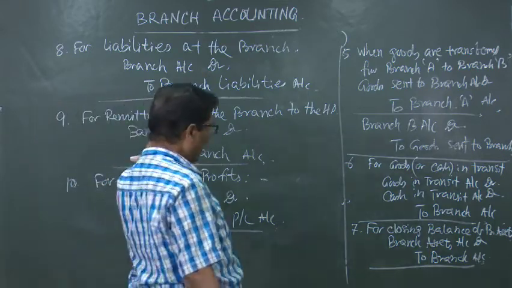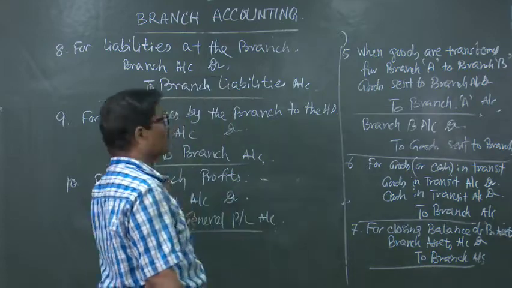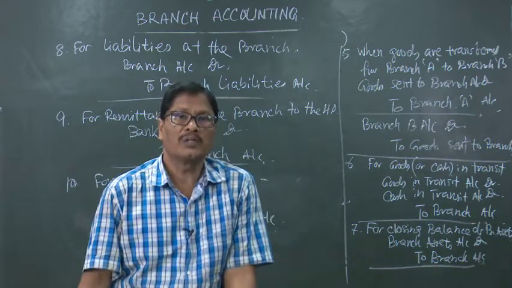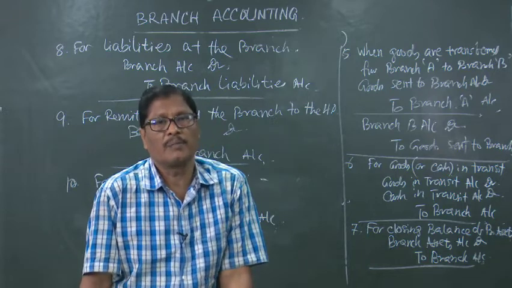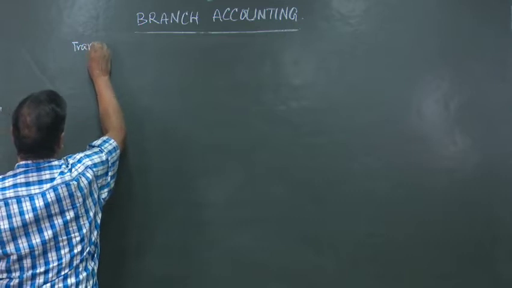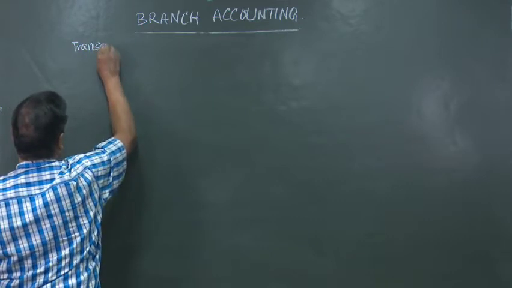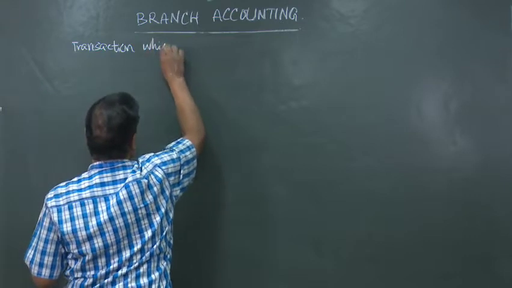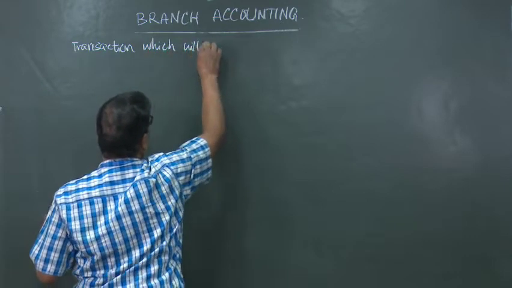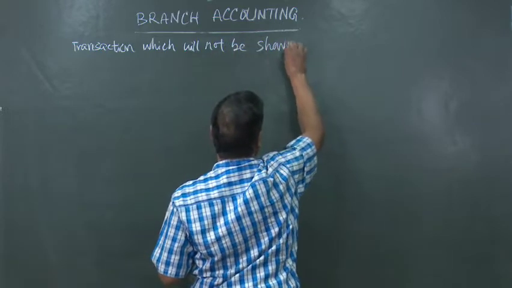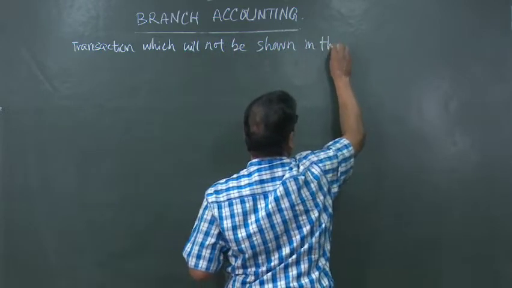So, these are the entries which will be getting a place in the branch account, but there are certain items which will not get a place in the branch account. So, what are those things? Transactions which will not be shown in the branch account.